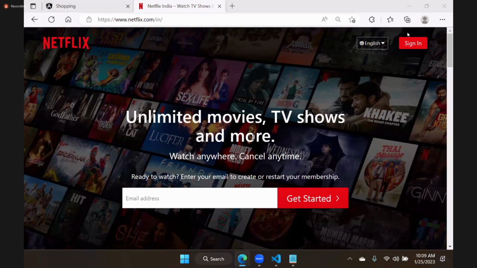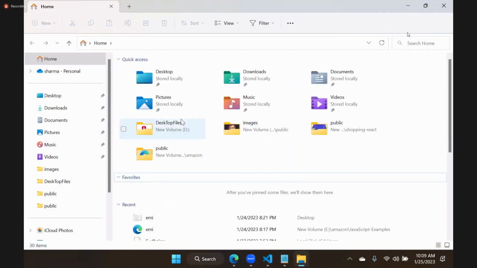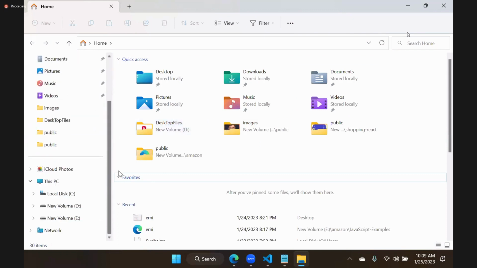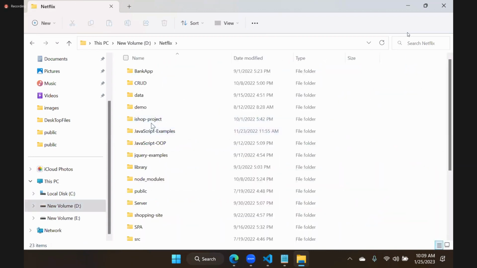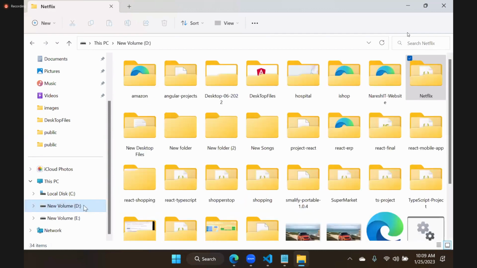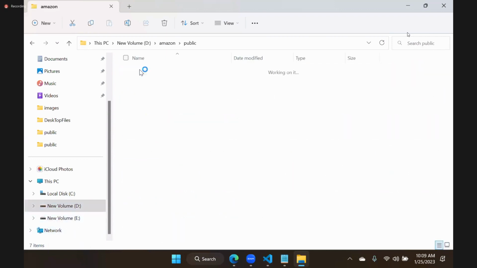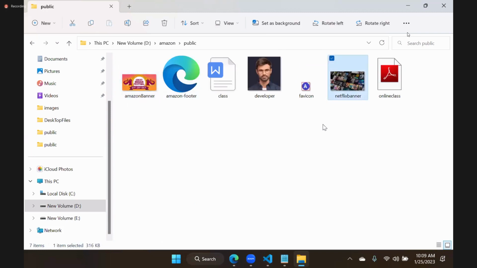So I will go here as of now. First, temporarily, we will keep everything in one location. In my computer, I have some Netflix banner photo. Okay, I will use a Netflix banner photo. I have some Netflix banner. I will copy this. First, you copy the photo. You can Google, you will get a Netflix banner and you can save it.